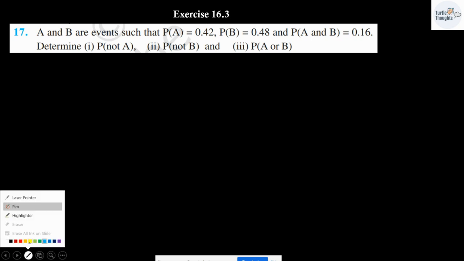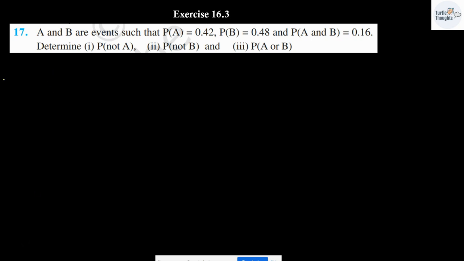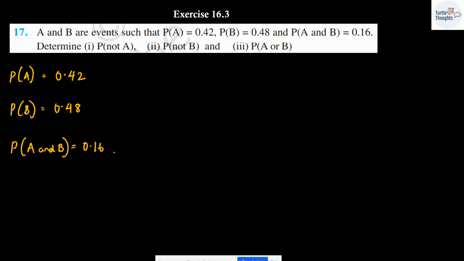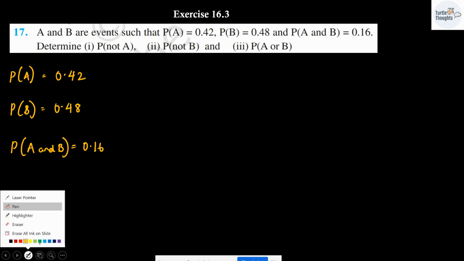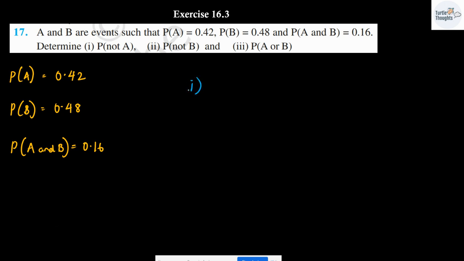Let me write whatever is given to me in the question. Probability of event A is 0.42. Probability of event B is 0.48. Probability of event A and B is 0.16. First, let me write down first sub question.